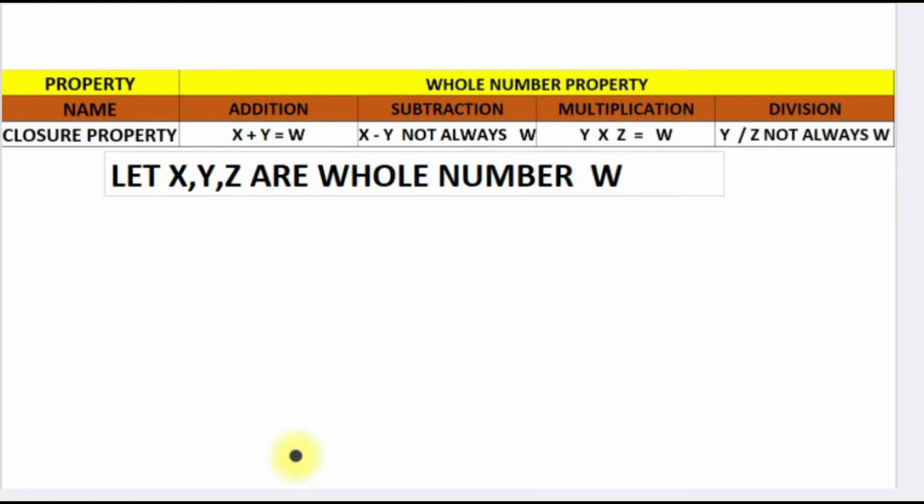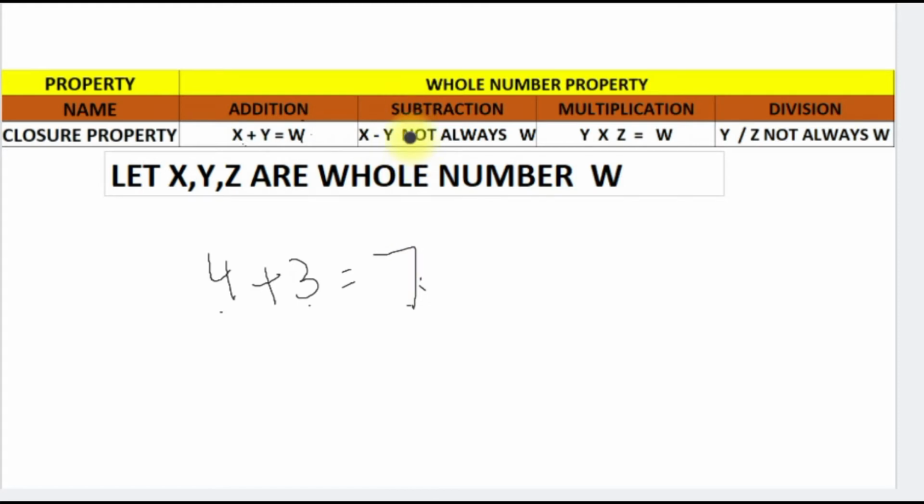Now, let us see the properties of whole numbers. The first property is the closure property, right? What is the closure property? Let us see. If x, y, z are whole numbers, then if we add two whole numbers, the answer will be a whole number. As we know, 4 and 3 are whole numbers and the addition will also be a whole number. So, in addition, if we add whole numbers, the answer will be a whole number.